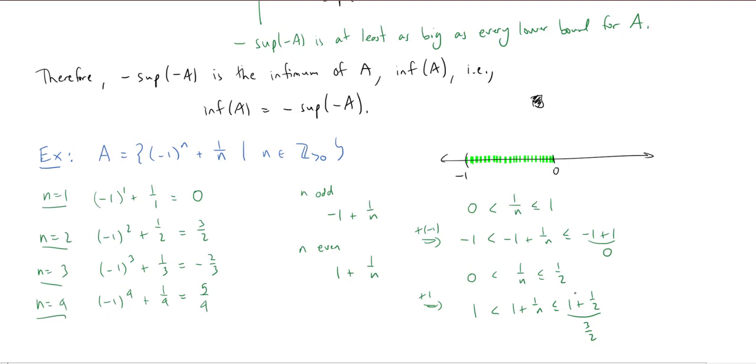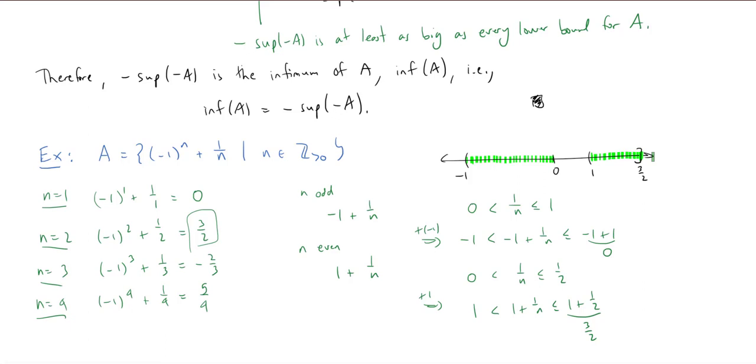So the biggest it'll be is 3 halves, which we actually saw here when n was equal to 2. So we can put that into the picture. It's actually equal, so I'll use a little square bracket at 3 halves. And then as n gets bigger, this thing gets smaller and smaller, but never goes below 1. All right, so let's put a 1 in here. And so again, we get stuff, and it actually does hit the endpoint. Okay, so that's what our set A looks like.